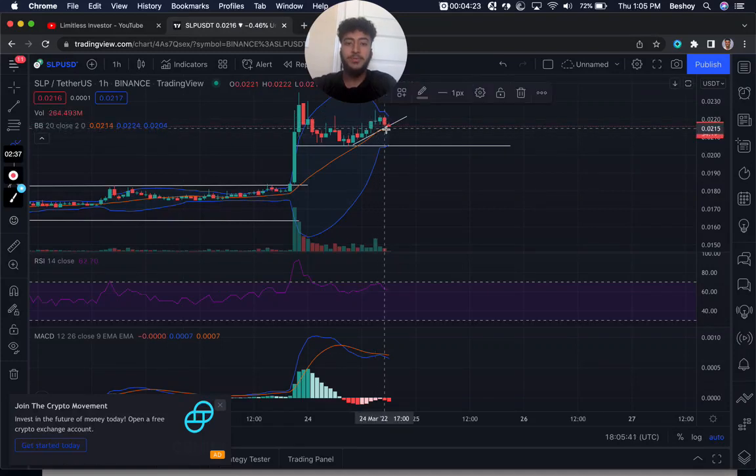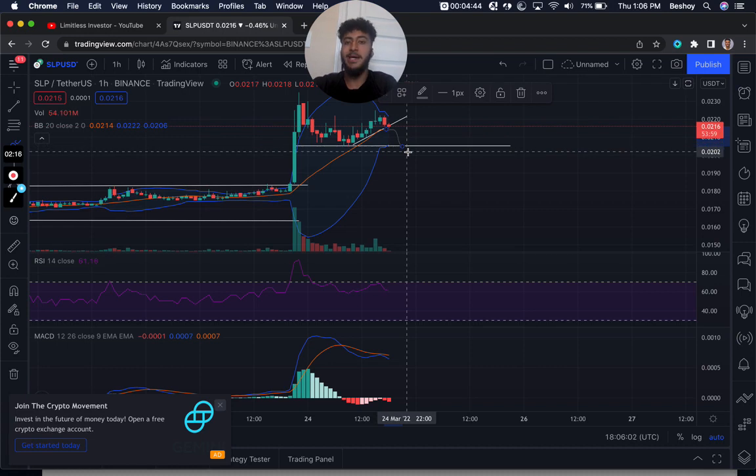Wait for price to retest these levels here at the 0.0216, and then wait for another retracement back here, because these are the premium levels, okay? If you get in right now, you're just getting in because of the fear of missing out, and you're not really taking advantage of the retracements that are gonna happen. You know, price can still rally up and not come back to the zones that I've drawn out, but you never know, okay? What if price comes back to these levels? Because this is a high probability that it will.